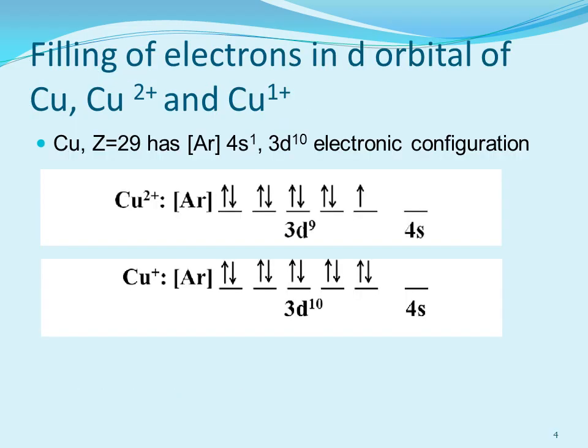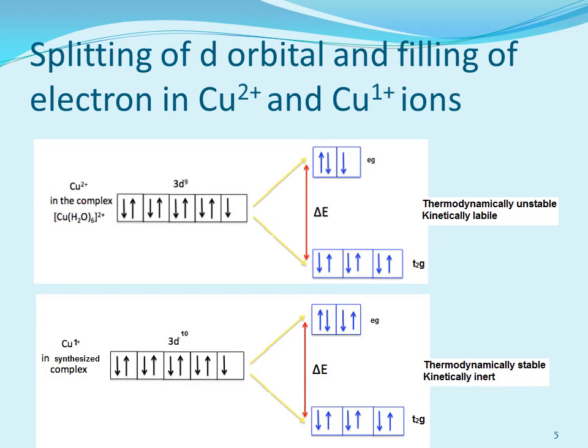While in Eg we have the 3 electrons. So when there are 3 electrons in Eg, we can discuss the splitting of d orbitals and the filling of electrons in copper +2 and copper +1 ions. That means if in a complex we have copper +2 oxidation state, और एक में अगर हमारे पास copper +1 में हो, तो वहाँ d orbital की splitting, and then further in the two sets of energy orbitals, how the electrons will be filled up. Let's have a look.